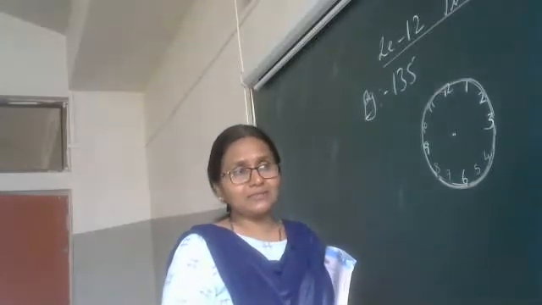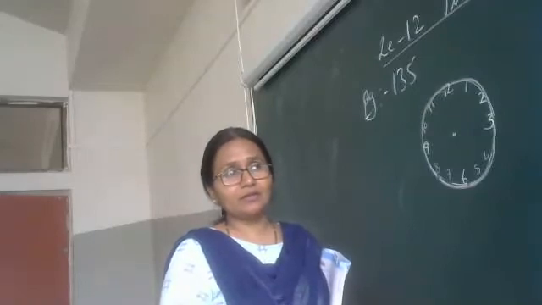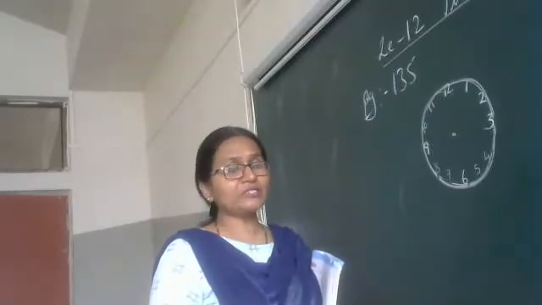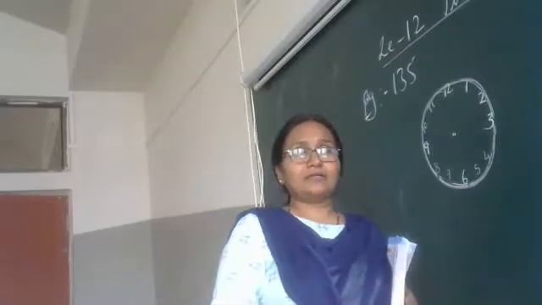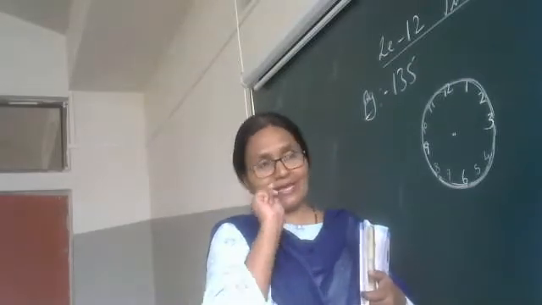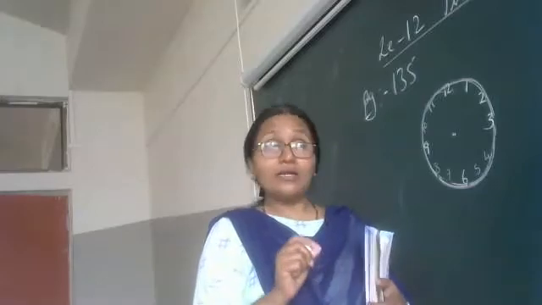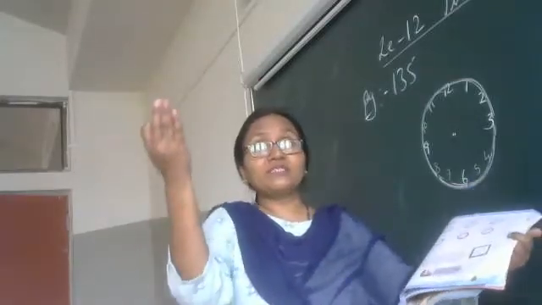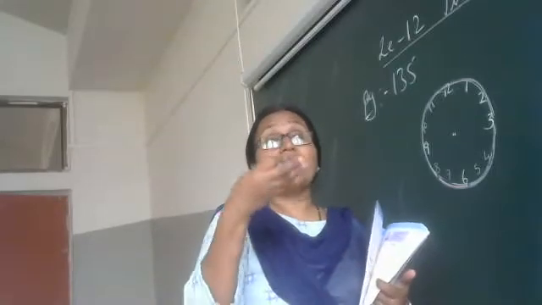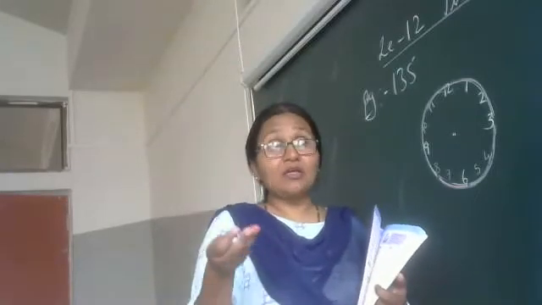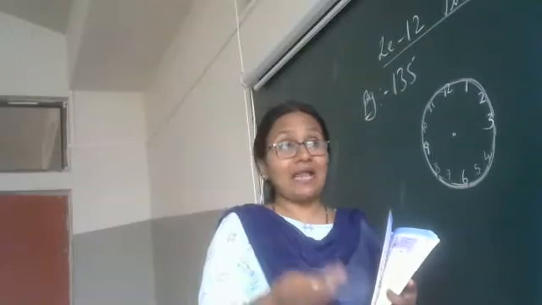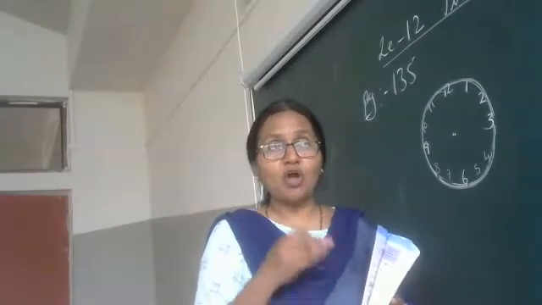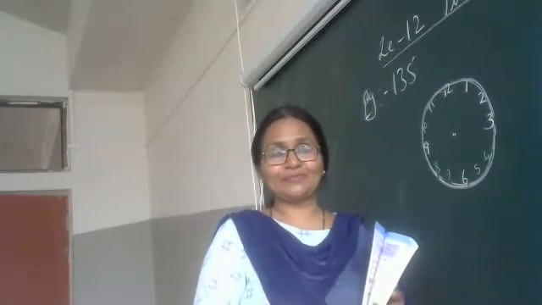When does it rise? 6 o'clock. Morning 6 o'clock. Yes, very good. In the east the sun rises, we see the day brighten, we see the light. Thus our new day starts at 6 o'clock.